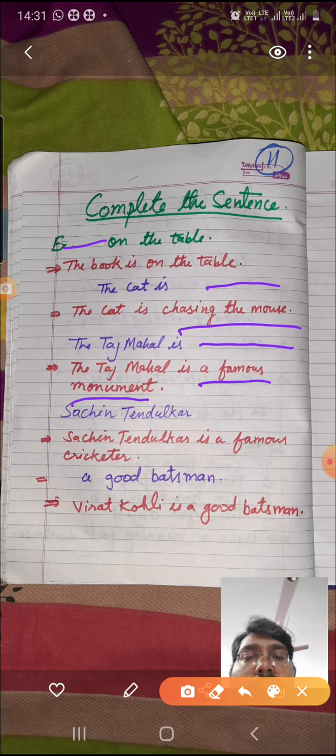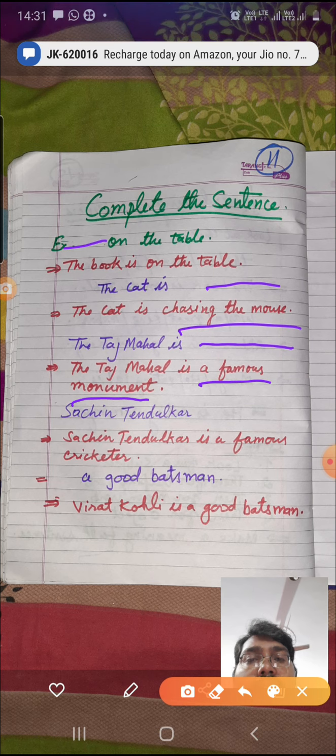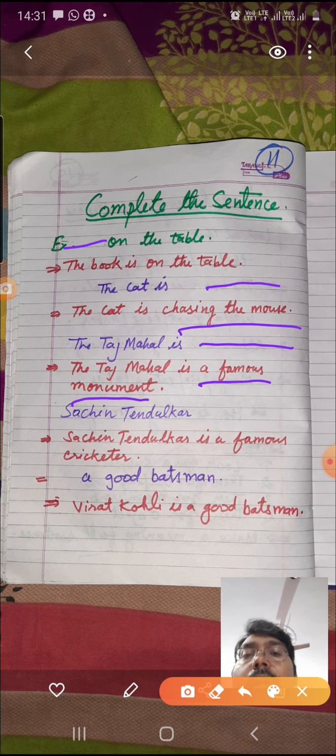Like the Taj Mahal is a wonderful building. Okay. You may make your own sentence like the Taj Mahal is made up of white marble. Okay. Or you may write the Taj Mahal is very beautiful. So you may make your own sentences. Now the next problem is "Sachin Tendulkar" and a space. You need to complete this sentence.